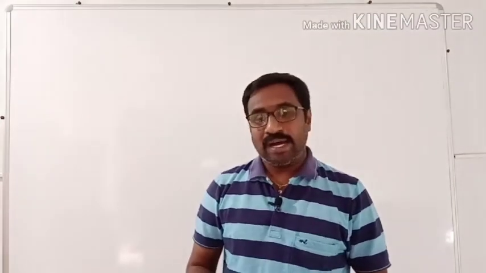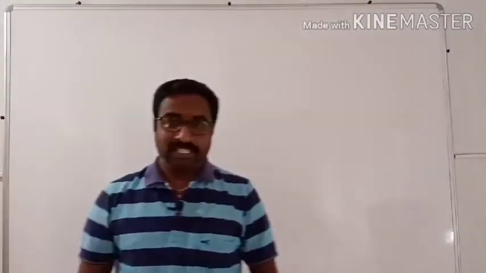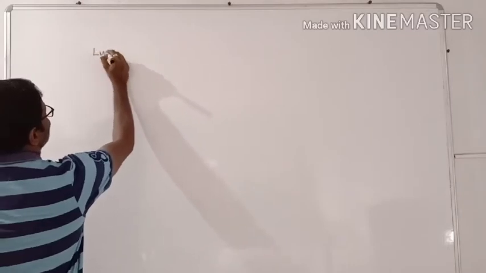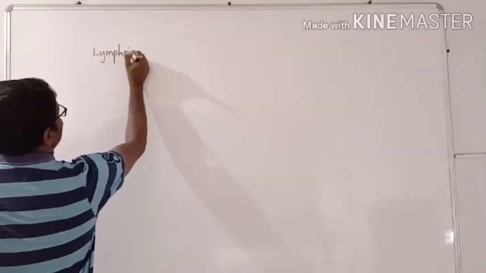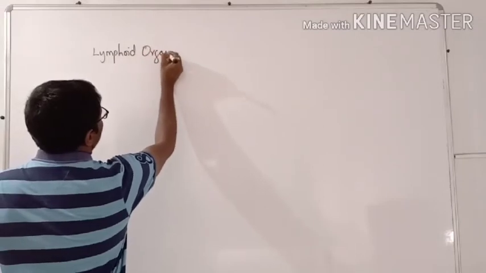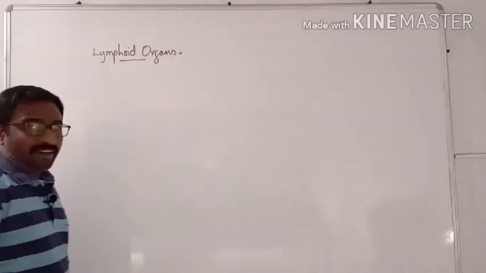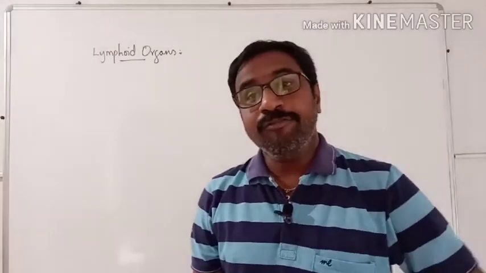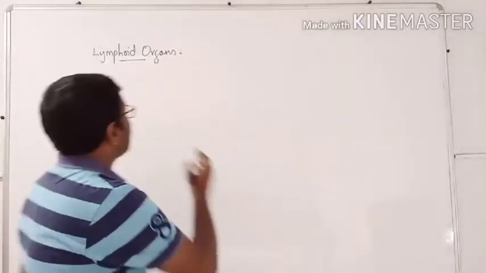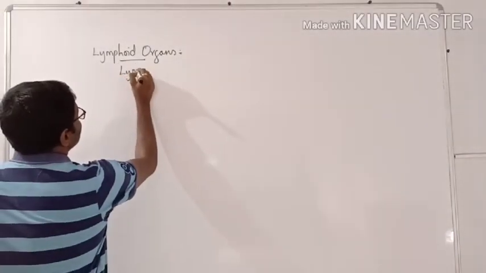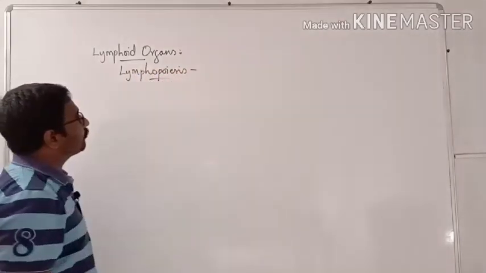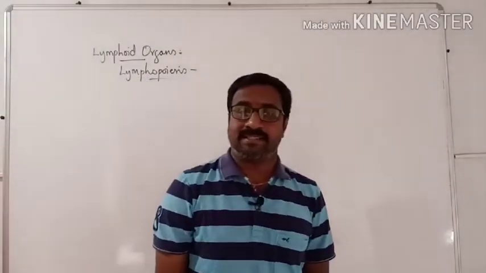Parts 1 and 2 are already completed. So this is synopsis part 3, in which we shall start with the lymphoid organs. What are these lymphoid organs? Lymphoid organs are those organs in our body where the lymphocytes are produced. This is called lymphopoiesis. The production of lymphocytes is called lymphopoiesis.